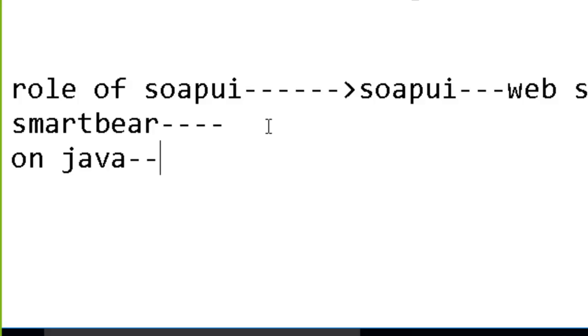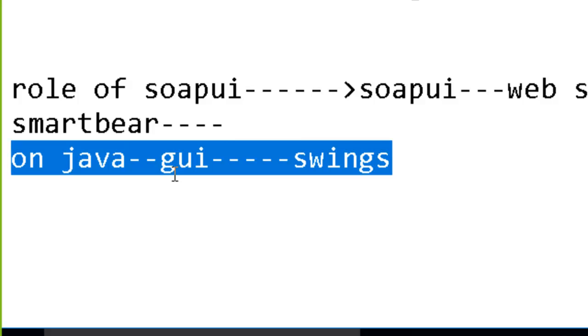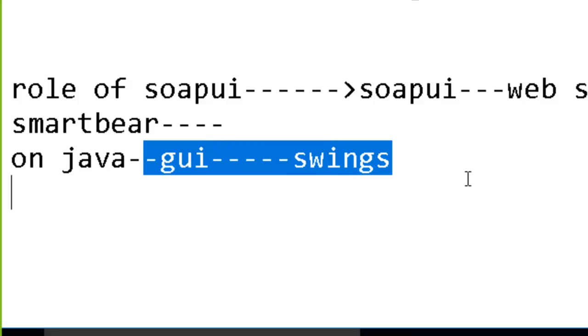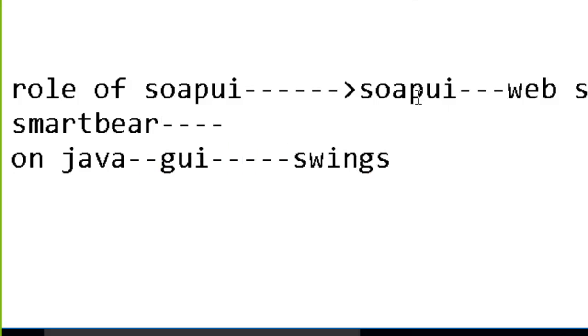It is just about the tool. And the complete GUI interface is based on Swing. We don't need to know how it works, as this is just about the tool.